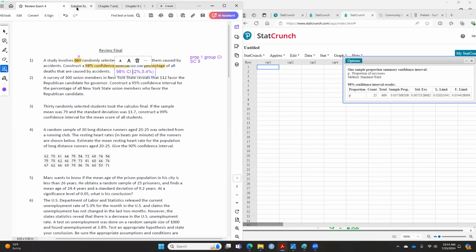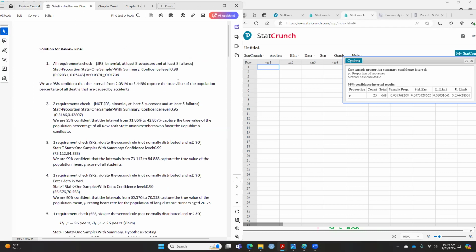But when you look at the solution, if you look at the solution in this case, I spelled everything out. I did the requirement check. So this is the solution for question one here. I did the requirement check, I put down the level, and then I give you this answer, and then I give you another kind of answer, and then I do the interpretation here. You see that? Okay. So that's a lot, right?